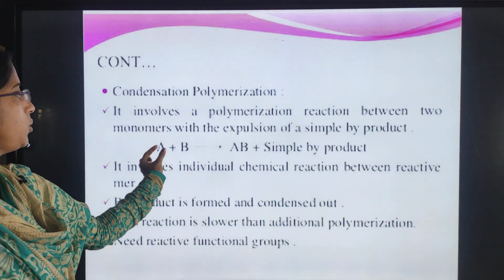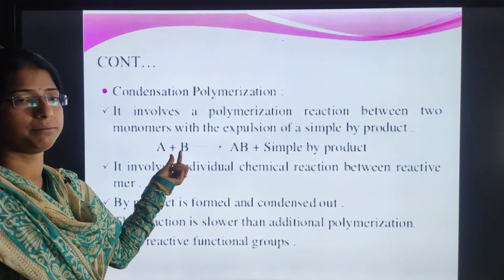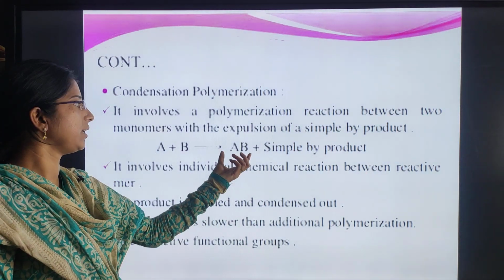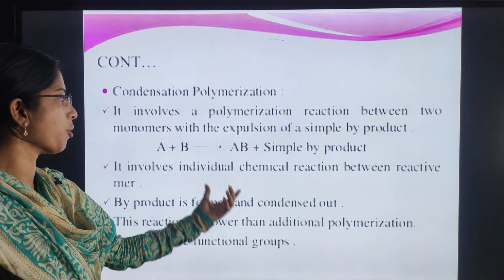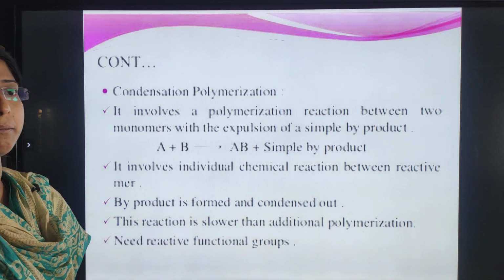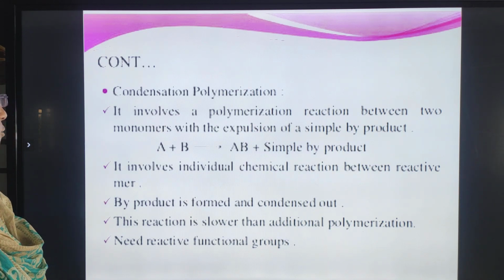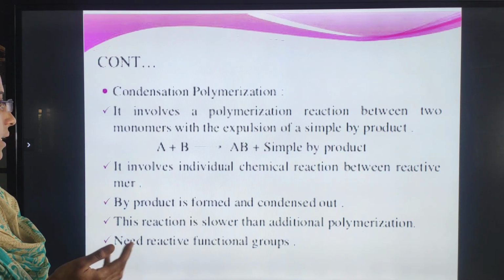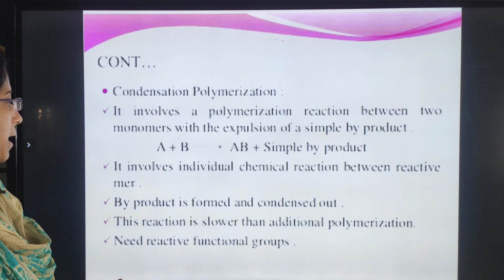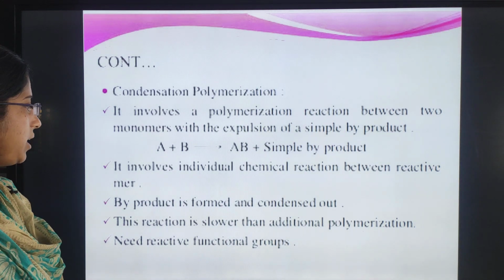So this is the way when two monomers, the two single monomers, undergo a reaction, we will get a polymer with some byproduct. It involves individual chemical reactions between the reactants, and the byproduct formed is condensed out. Whatever byproduct is formed will be condensed out, and this reaction is slower than addition polymerization.